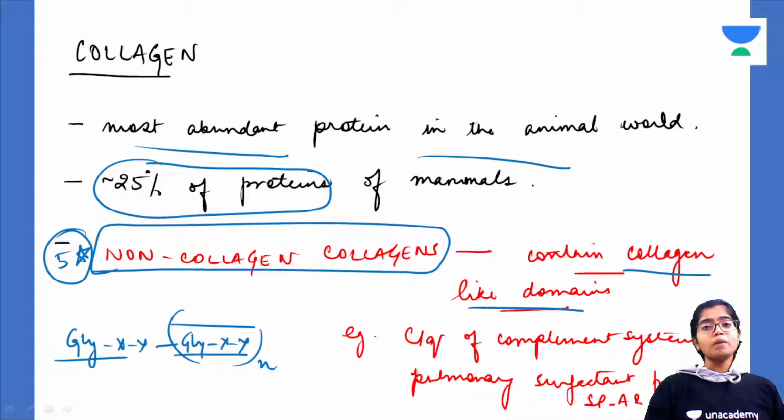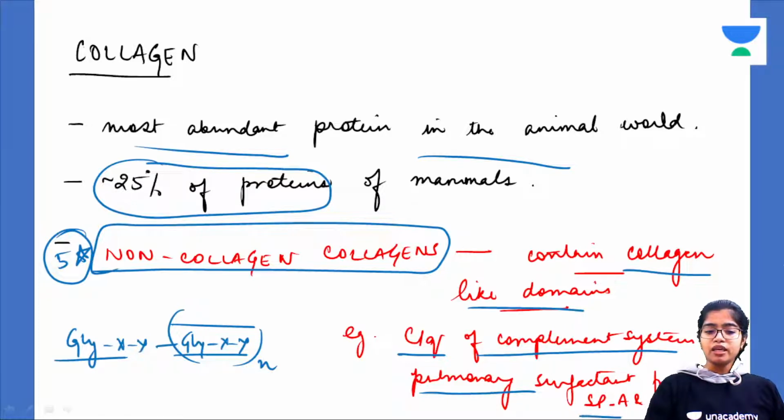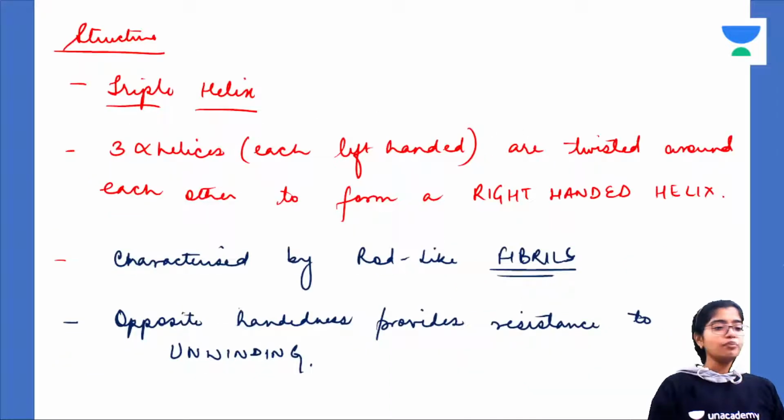Two very common and very often asked examples are the C1q protein of the complement system and the pulmonary surfactant proteins, surfactant protein A and surfactant protein D. Both of these, as well as C1q of the complement system, are non-collagen collagens. Okay, very important.